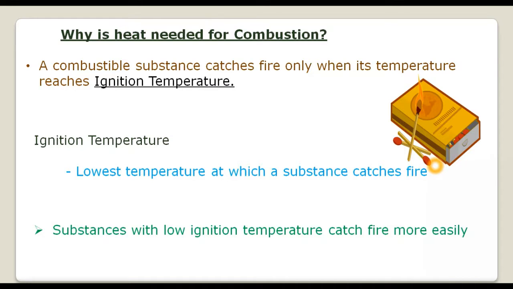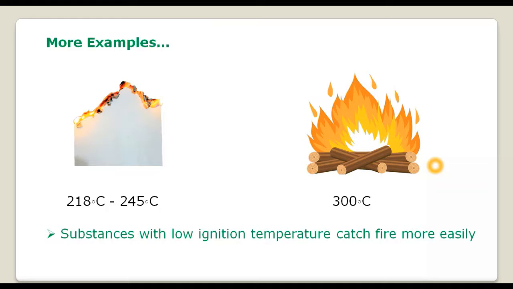Let's look at more examples of different substances having different ignition temperatures. Here I'm taking two examples: paper and wood. Both are combustible substances. Which of these do you think catches fire more easily? If you bring a burning matchstick to both of these, what will happen?